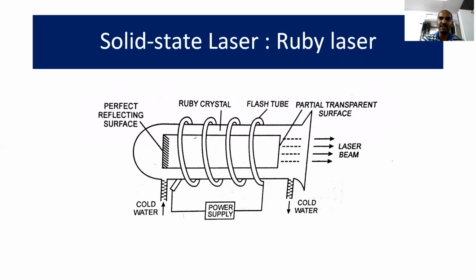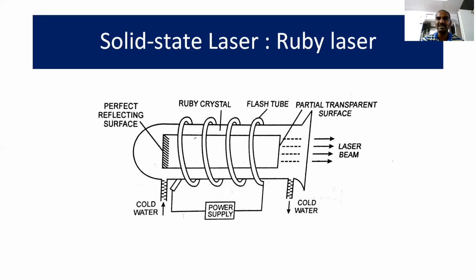What is meant by active material? The material which undergoes stimulated emission, as a result of which it produces laser, is called active material. Simply, active material is the material which is completely responsible for the production of laser through the process of stimulated emission. And how to identify this active material? Usually, the active material is present in very small concentration, in the majority of cases even less than 1%. Therefore, the material present in the least concentration can easily be considered as the active material.